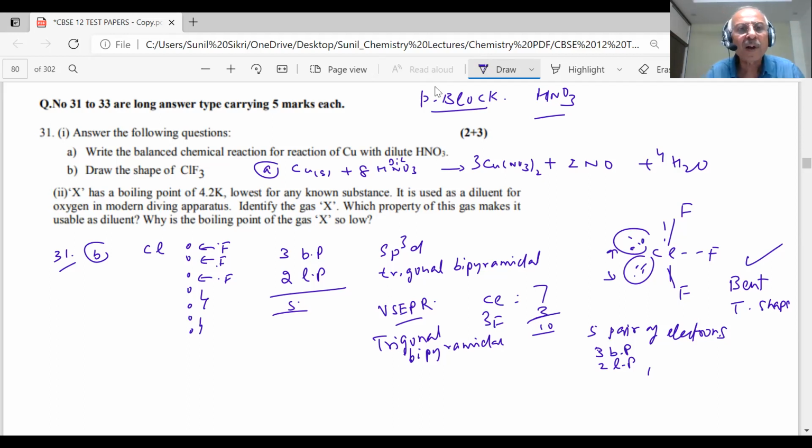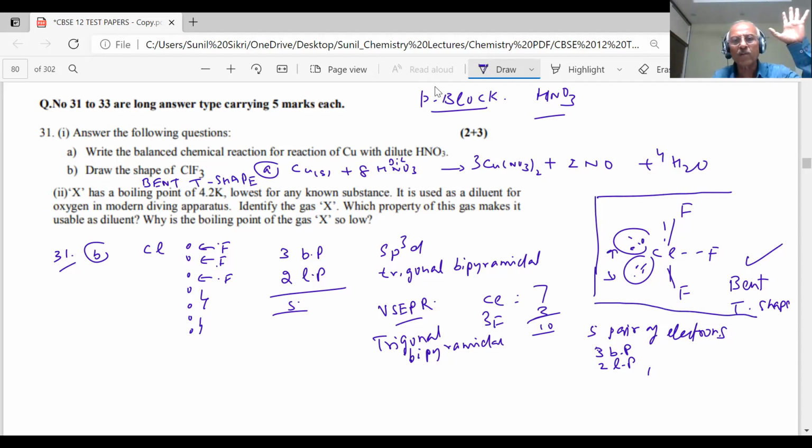And my answer is only this in the paper. That was explanation, student. Bent T shape. Did he ask that? He said draw. So this is my answer. I have to draw the shape like this and say this is the answer. Because the question, answer according to question. This is not to be shown. This is our explanation, student. He says draw, so I have to draw. If I don't draw and write it, then again I don't get the mark.